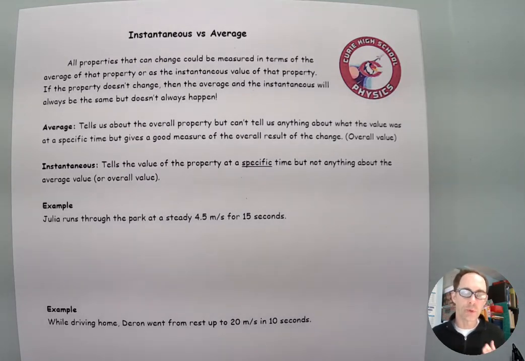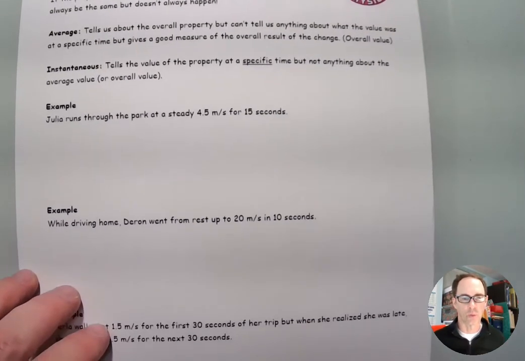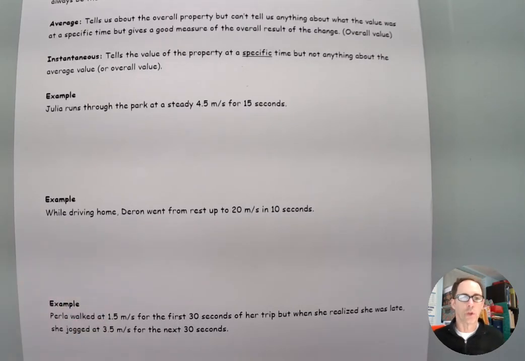So the difference between average and instantaneous is not a right and wrong sort of thing. It's not about whether one is better or worse than the other. They just simply measure in different ways. One is focused on the overall, while the other is focused more on what is happening at a particular time. So in order to make this more concrete, let's take a look at specific examples. Again, we're going to look at motion so that you can connect what we've already looked at so far.